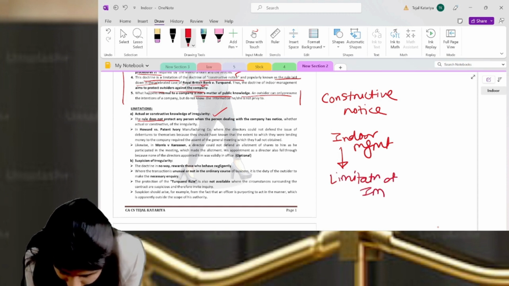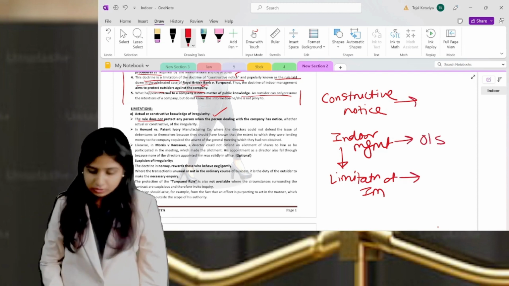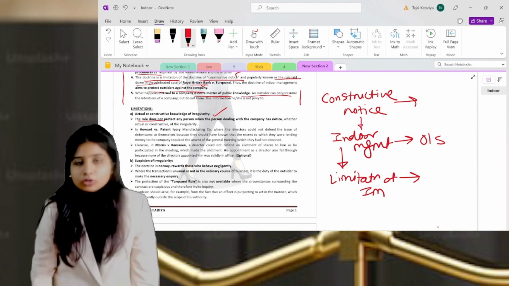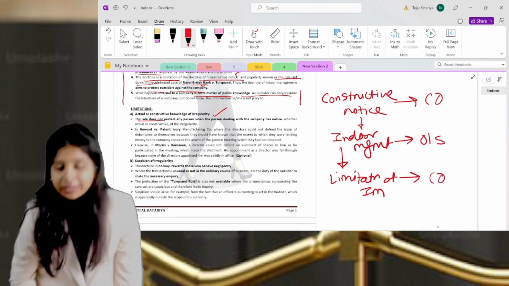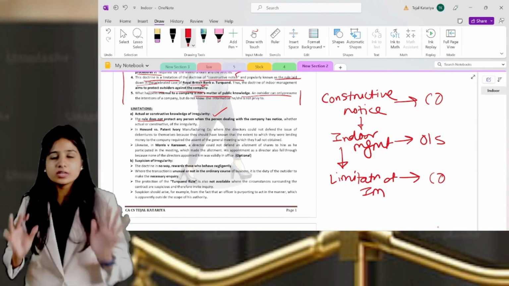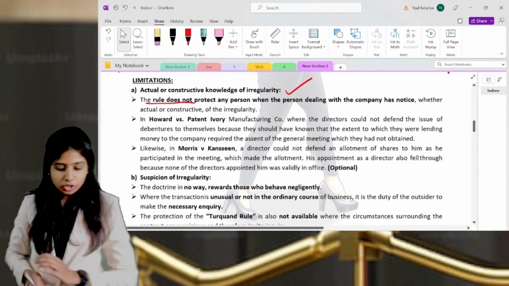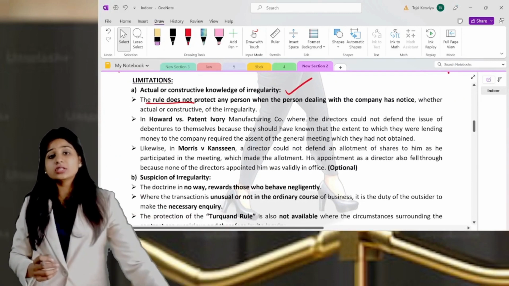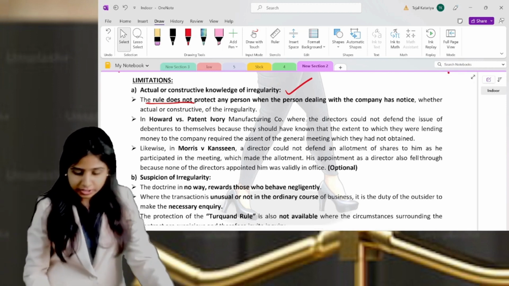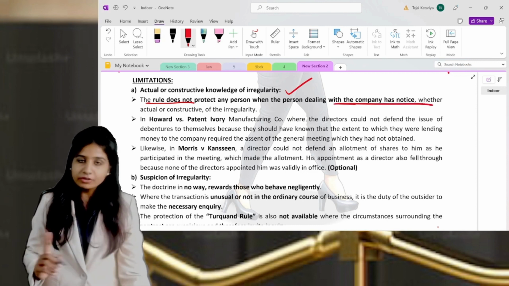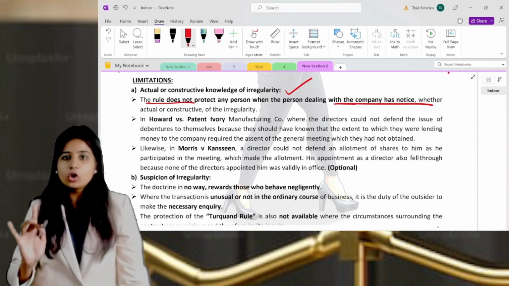In indoor management, as you already know, outsiders get the protection. In the limitation of constructive notice, the company gets the protection. And in the limitation of indoor management, again the company gets the protection. You are supposed to understand this so that it will be very easy for you. So the first point is actual or constructive knowledge of irregularity. If the outsiders already have knowledge of an irregularity happening in the company, then obviously the company will get the protection and the outsider will not, because he already knows that it is not allowed.